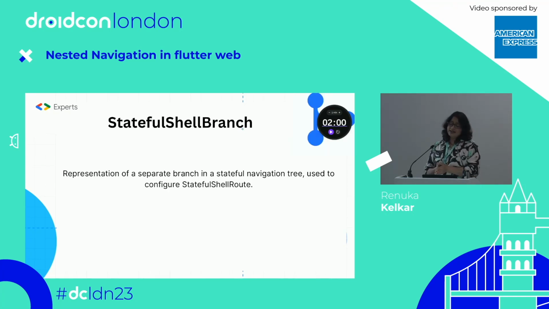The other thing is the stateful shell branch. Just like you have any kind of navigation with different tabs, like bottom navigation has tabs, for the stateful shell route they have the stateful shell branch. In a similar way, for each and every link you have in the page, there is a particular stateful shell branch. That's how it works. It represents a separate branch of the stateful navigation tree used to configure the stateful shell route. So this is about the branch.